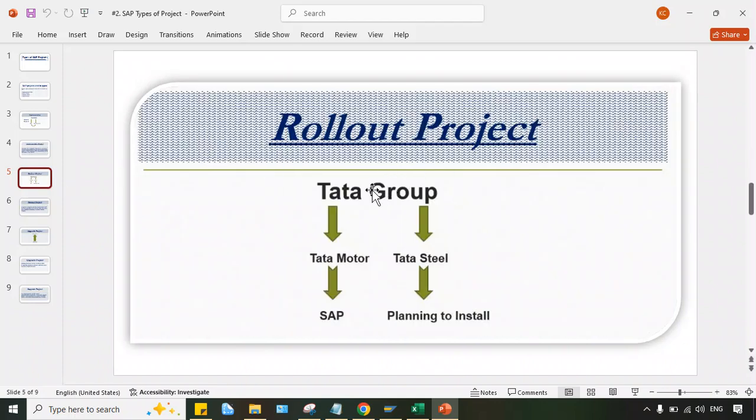So look here, in rollout. Now we are having here Tata Group. Tata Group means a group organization, a group company which has multiple subsidiaries. Here Tata Motor, Tata Steel, Tata Cement, Tata Chemical, right? Lots of subsidiaries are there. So Tata Group has decided.